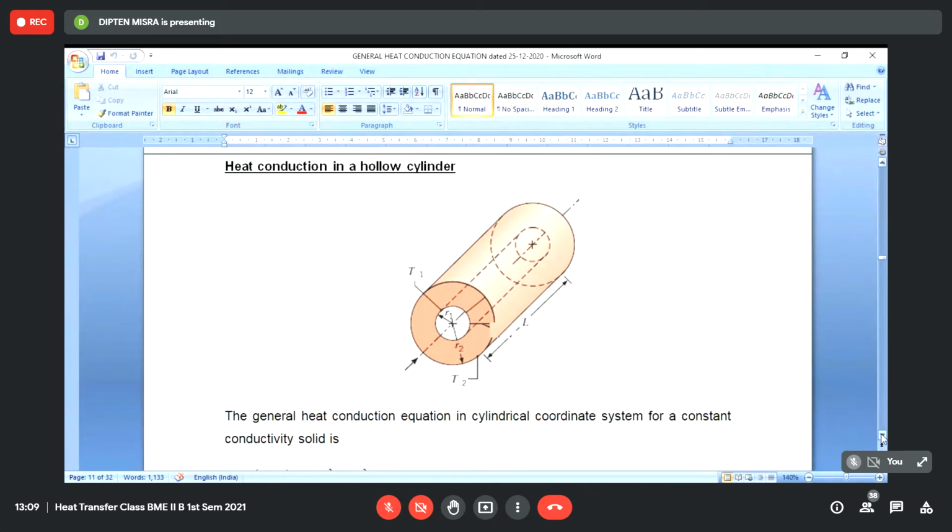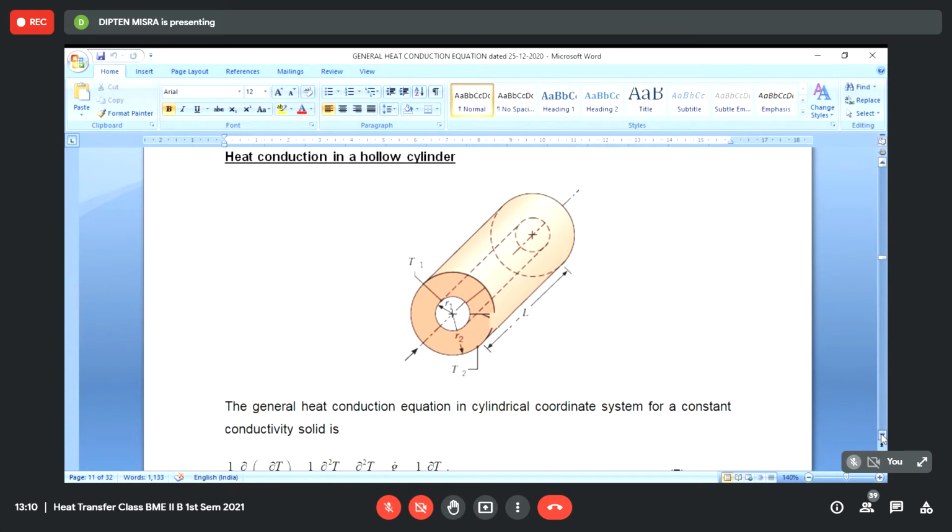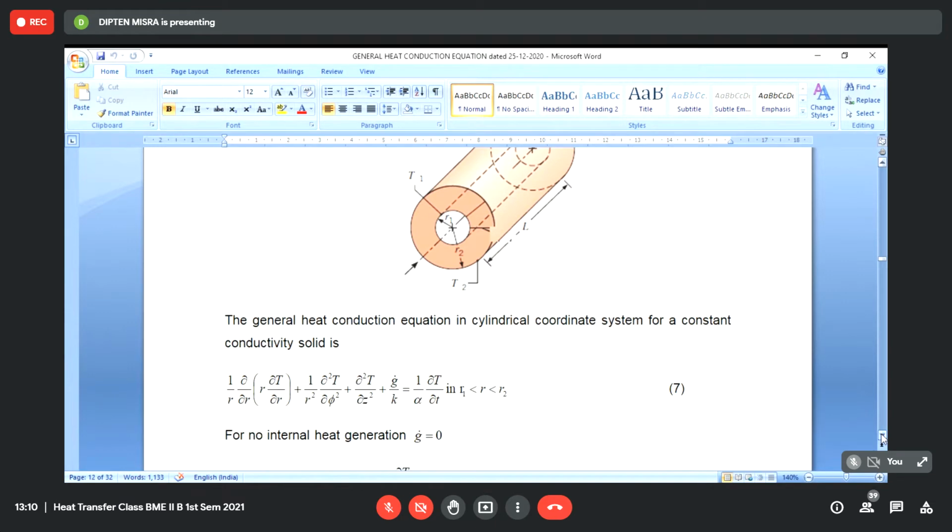Now to solve this problem, what will be convenient is to take help of the appropriate governing equation in the cylindrical coordinate system. This thing I remember I told you to derive. You may have conveniently forgotten that. And the full governing equation is given like this.